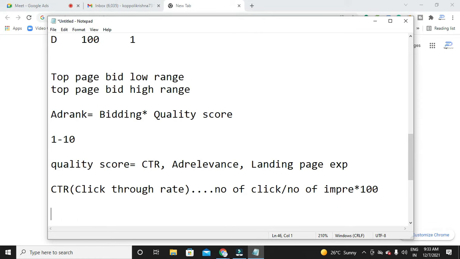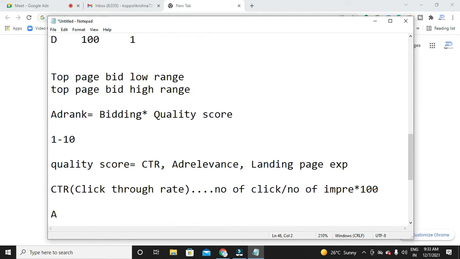So what does it mean? After your ad appears, how many clicks did you get? After seeing your ad, how many people clicked it? It is the percentage of people who clicked your ad after seeing it.